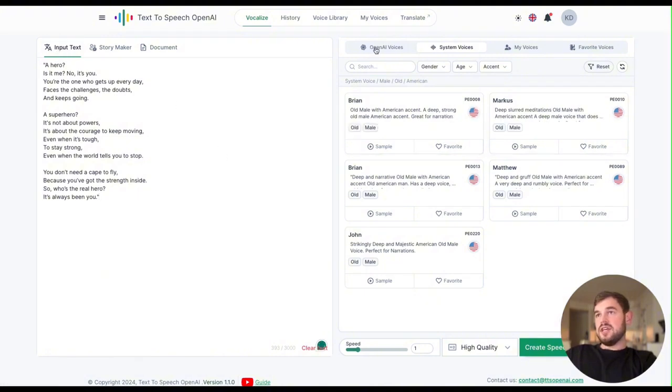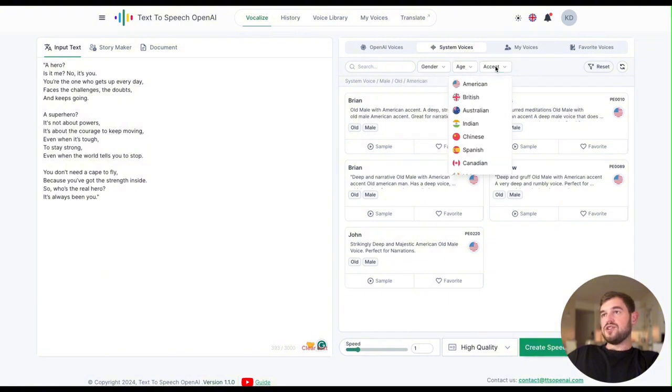As you can see here, you can play around with different voices, and they have a filter option, so you can choose whether it's supposed to be male or female, age, accent, and so on. In my case, I wanted to go with the female one with the old voice and the accent, classically the American. Let's see which kind of voices they have.